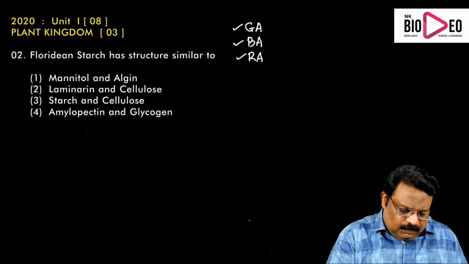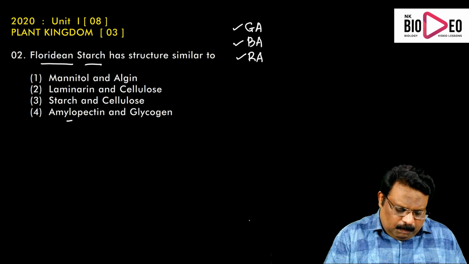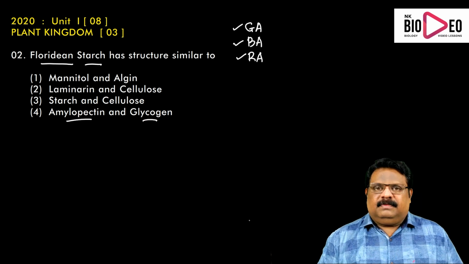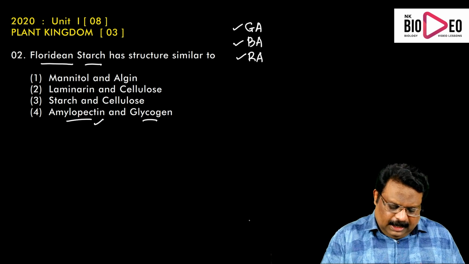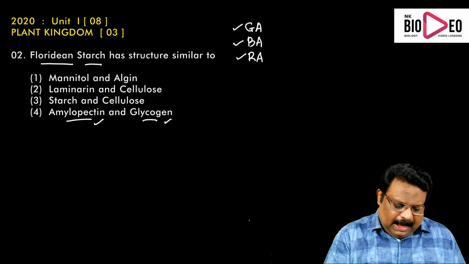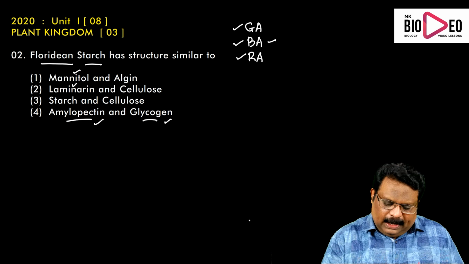The question is regarding Floridean starch, the stored product in the red algae. Its structure is very similar to amylopectin and glycogen. Mannitol and laminarin are the stored products in brown algae.